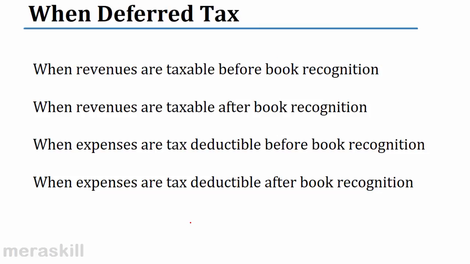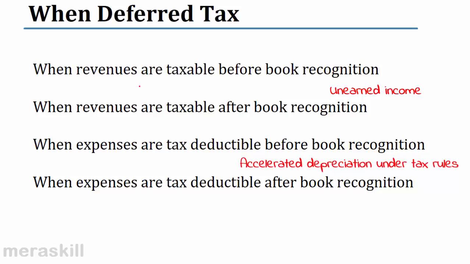To summarize, when do we have deferred tax? When the revenues are taxable before book recognition. When revenues are taxable before book recognition, we do not recognize them in the books, but they are recognized as income in tax. Like I said, unearned income. We've got income received in advance. This will be taxable before book recognition. We will recognize it only next year. Tax authorities recognize it in the current year.